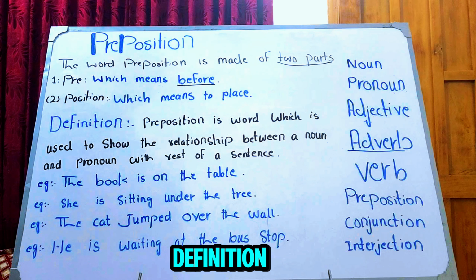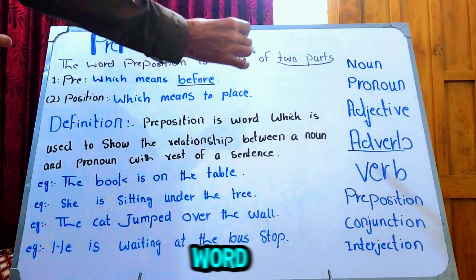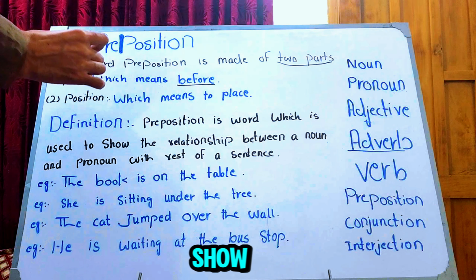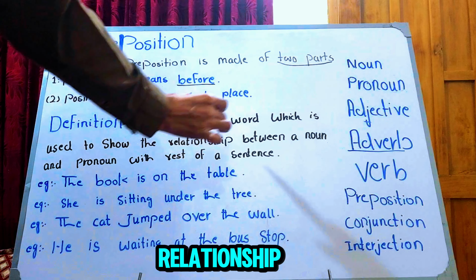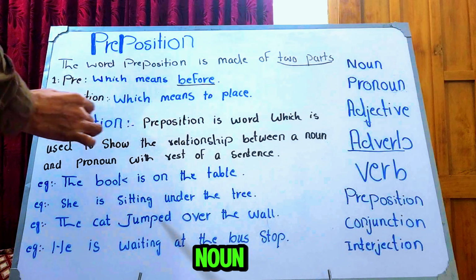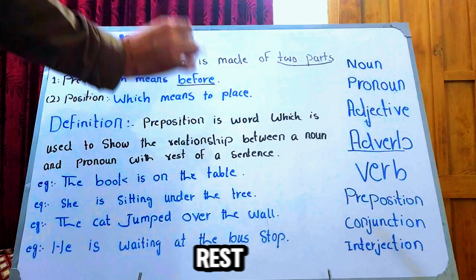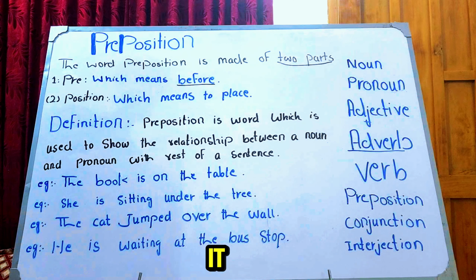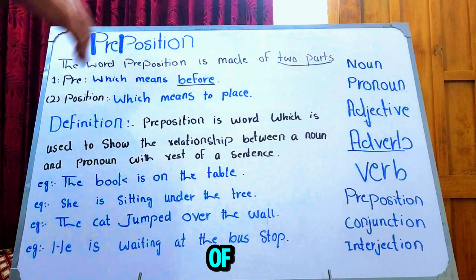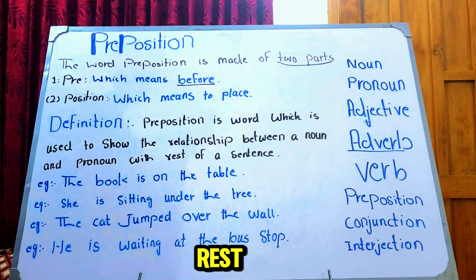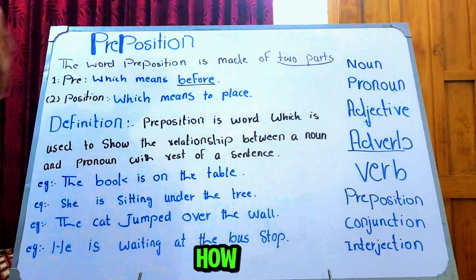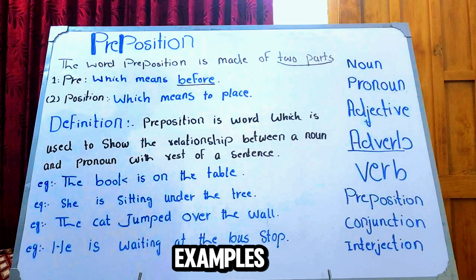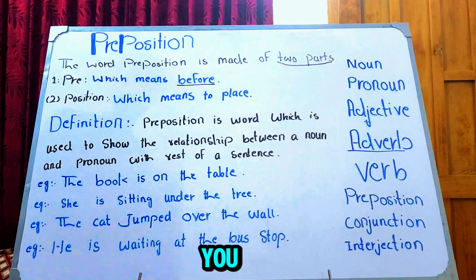Okay, definition. Preposition is a word which is used to show the relationship between a noun and pronoun with the rest of the sentence. It shows the relationship of noun and pronoun with the rest of the sentence. How? Let's jump into the examples. Now it will be clear to you.